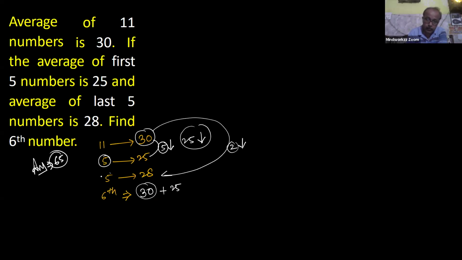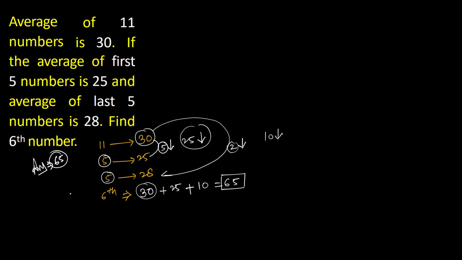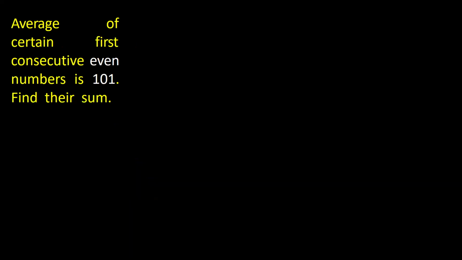So overall for 5 numbers, decreased by 10. So again, to maintain this average at 30, add this 10. Now you get what? 65. Is it clear? Yes, sir.